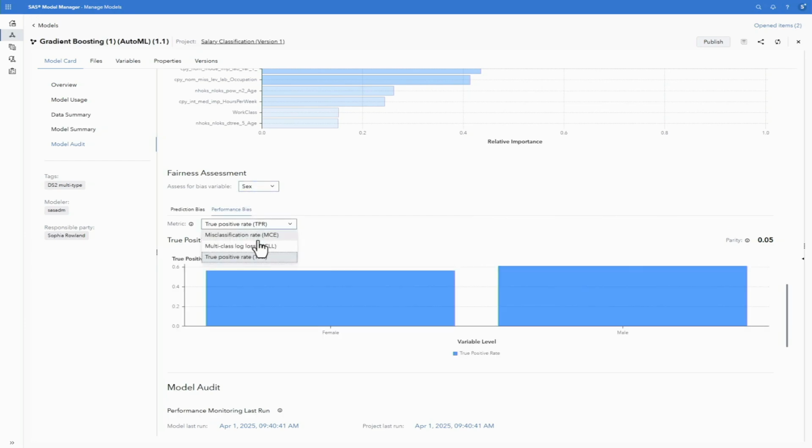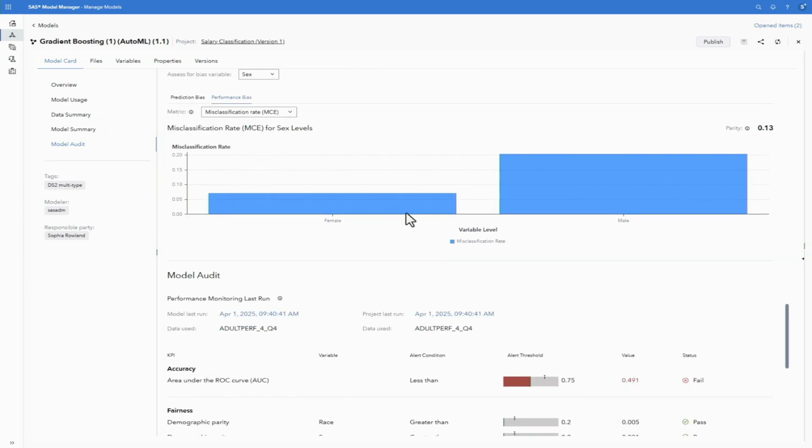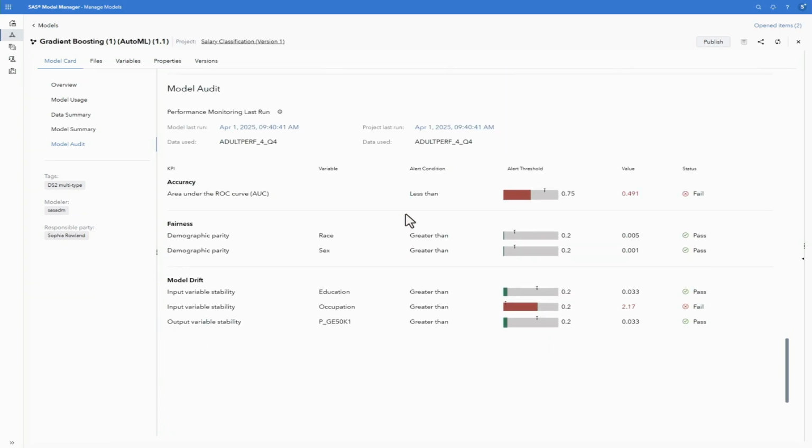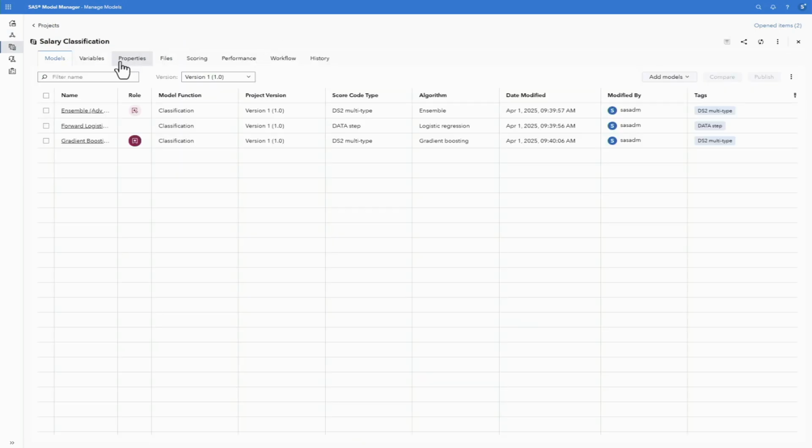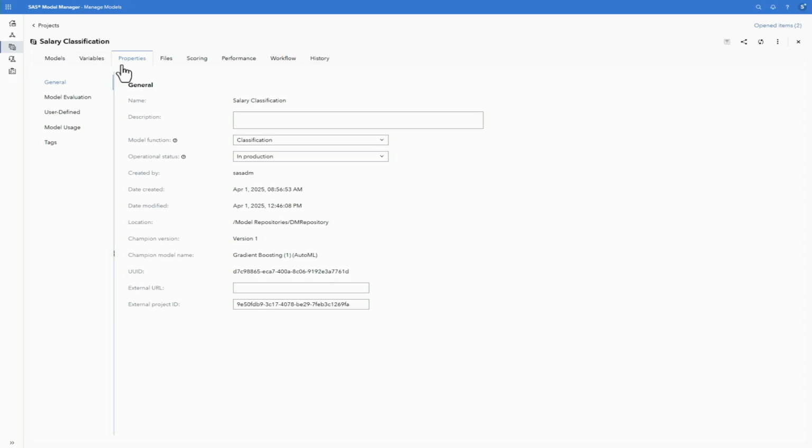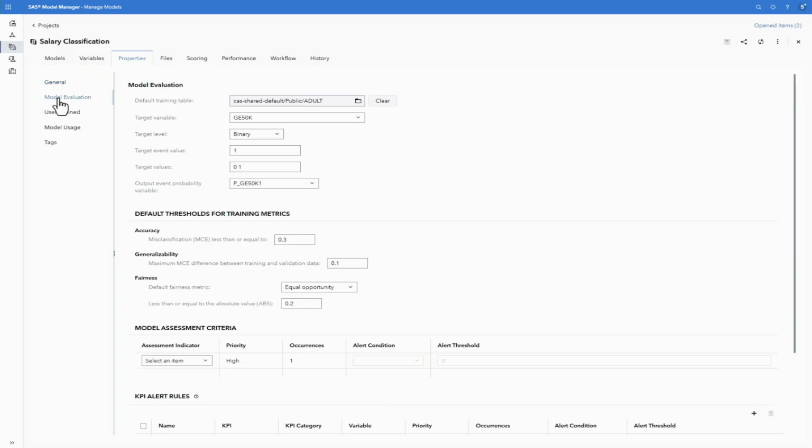This is our fairness assessment, so we look at how the model treated groups differently across prediction and performance bias. And then the model audit is our model over time. So to start filling out the model card, you come back here into the project, we go down to model properties, and we start with the model evaluation.